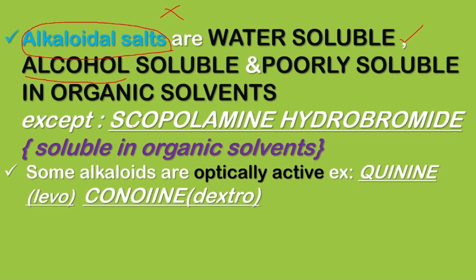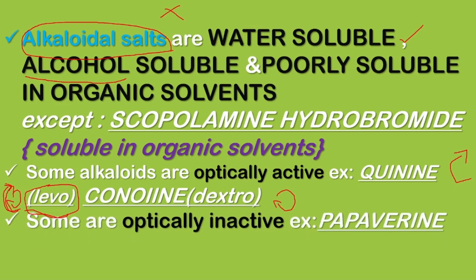This is known as enantiomers. Enantiomers are of two types, levorotatory and dextrorotatory. Levorotatory means the rotation of the plane of the polarized light is towards the counterclockwise. Like this is the clockwise, levorotatory goes in the opposite direction and dextrorotatory means towards the clockwise direction. So quinine is levorotatory, coniine is dextrorotatory. Next, we know some alkaloids are optically active, so some should be optically inactive. Example, papaverine.